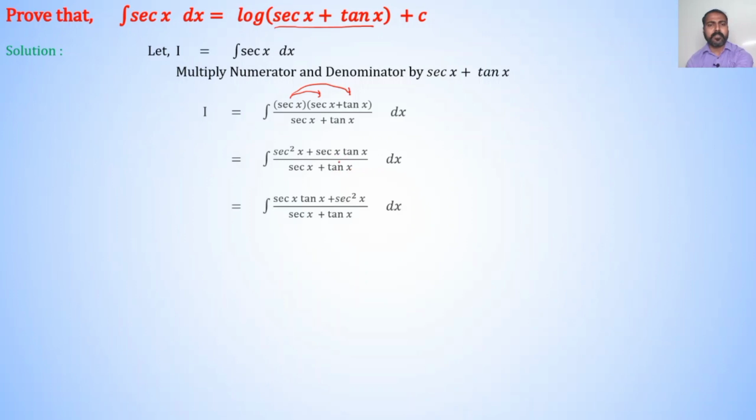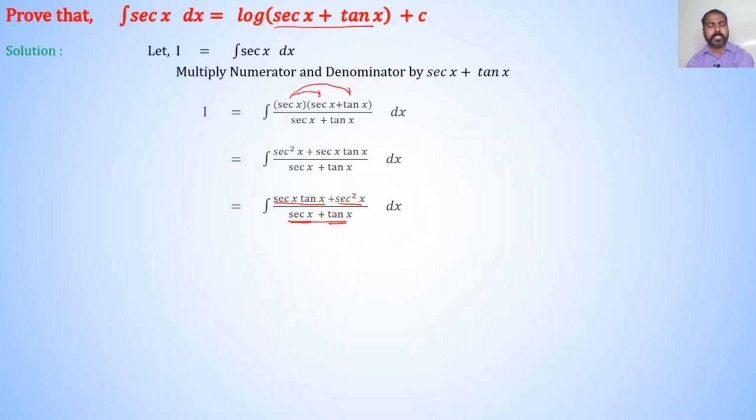Rearranging the terms in numerator, so I is equal to integration sec x into tan x plus sec square x divided by sec x plus tan x dx. We know that derivative of sec x is sec x into tan x and derivative of tan x is sec square x. That is derivative of denominator term is in numerator.